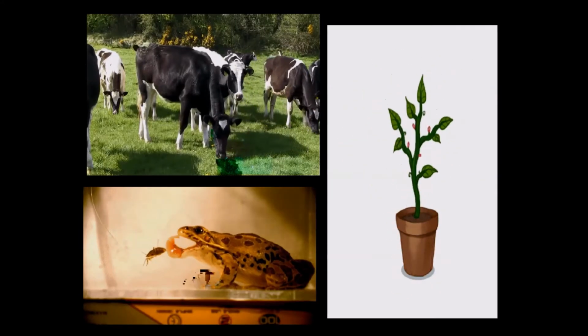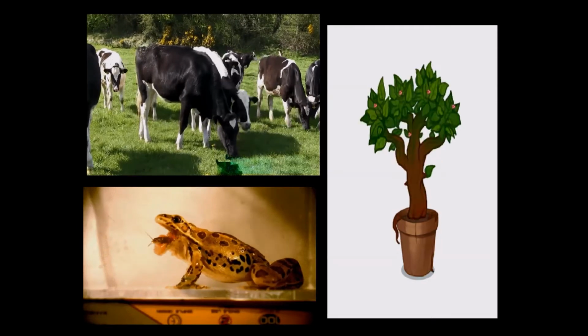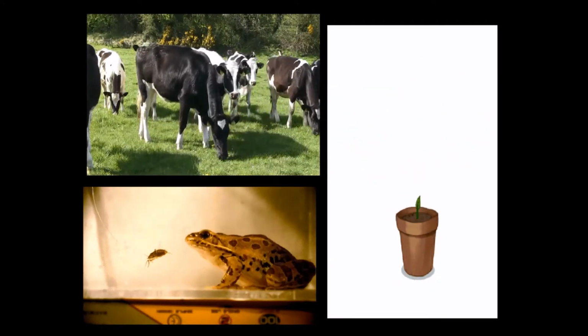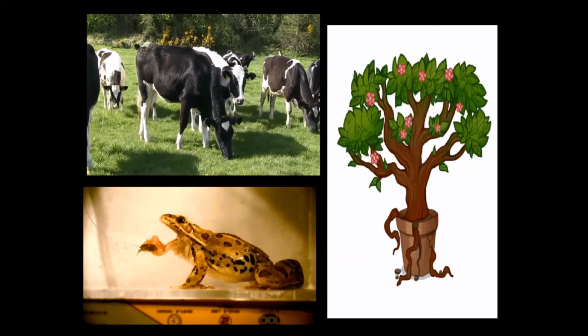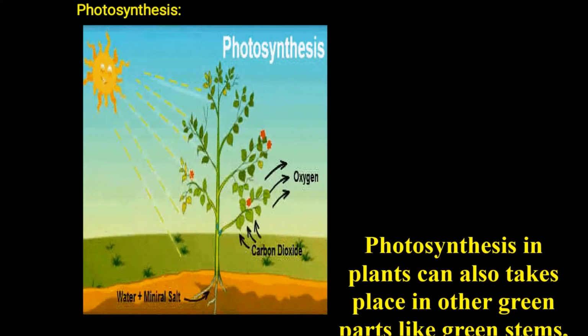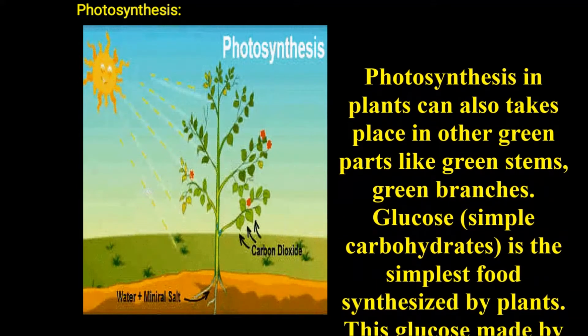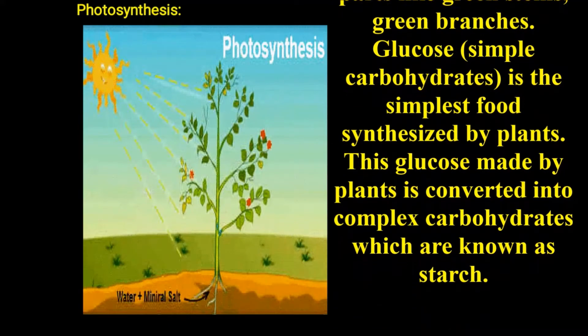Children, points to be remembered in this lesson are: all living organisms such as plants and animals require food. Food is a nutritive substance taken by an organism for growth, repair, and maintaining the life process. Photosynthesis in plants can also take place in other green parts like green stems and green branches. Glucose is the simplest food synthesized by the plants.